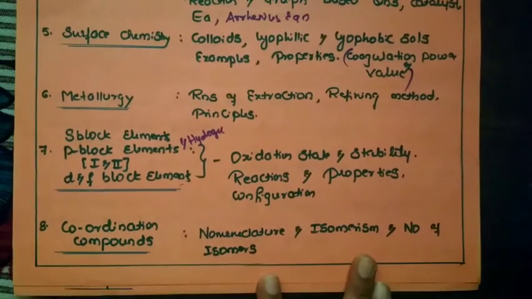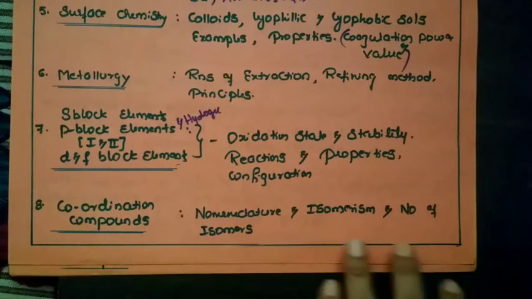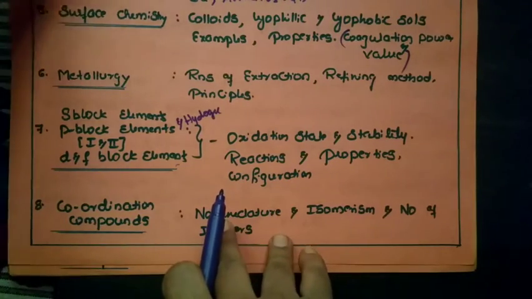So coordination compounds, another important chapter, around 2 questions will definitely appear. The main area of concentration is nomenclature, okay. The name will be given, you have to write the formula, or the formula will be given, you have to write the nomenclature. That is one possibility. And about isomerism, it may be geometrical isomerism, optical isomerism, linkage isomerism, hydrate isomerism, like that. And you have to calculate the number of isomers when the formula is given, okay. So these are the concentrating topics in each.